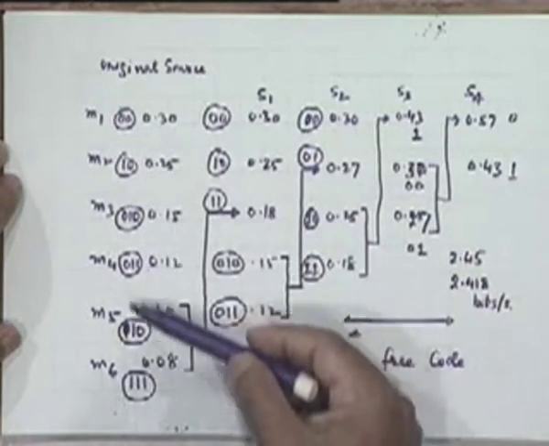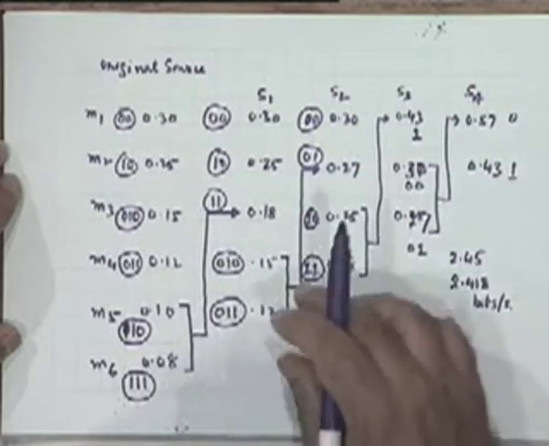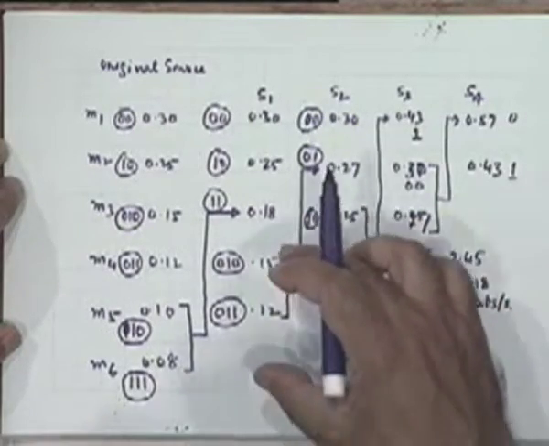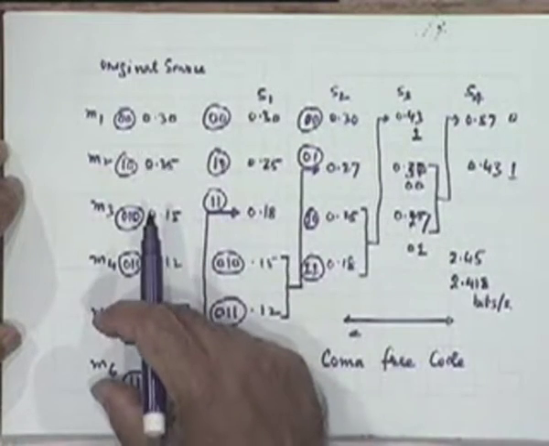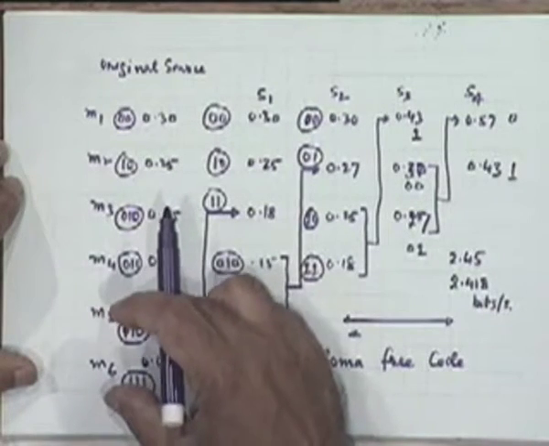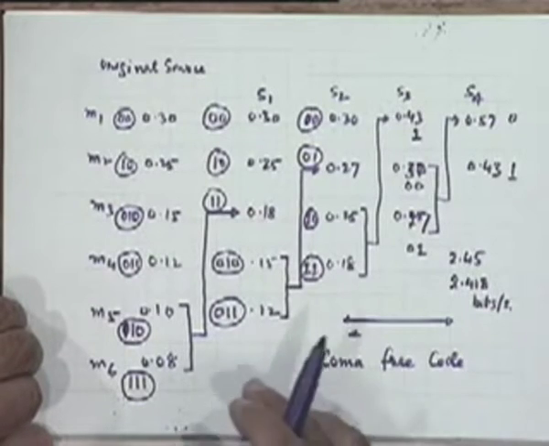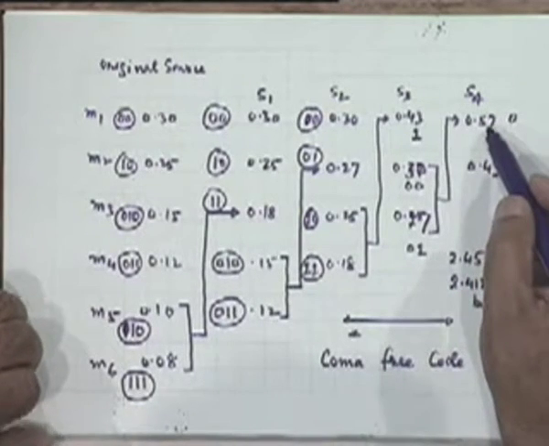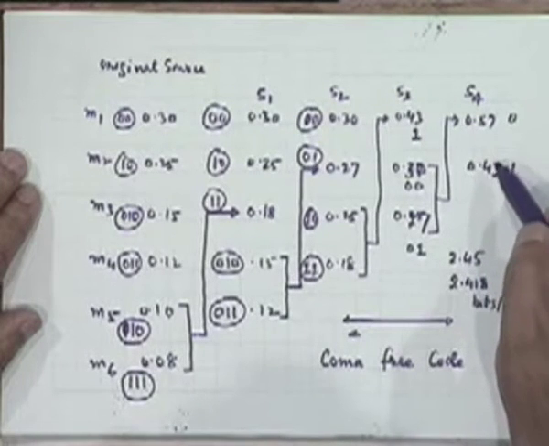You arrange these messages or symbols in the order of decreasing probability, and then keep on creating new sources of smaller sizes, smaller dictionaries, by clubbing the two lowest of these message sequences or message symbols in this list, and eventually you are left with only two messages with very nearly equal probabilities.